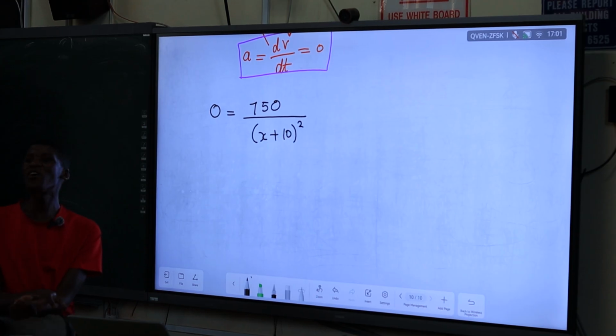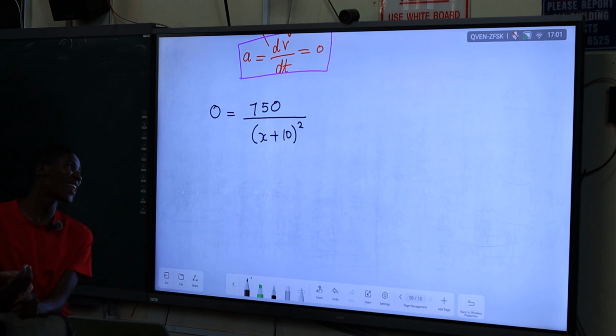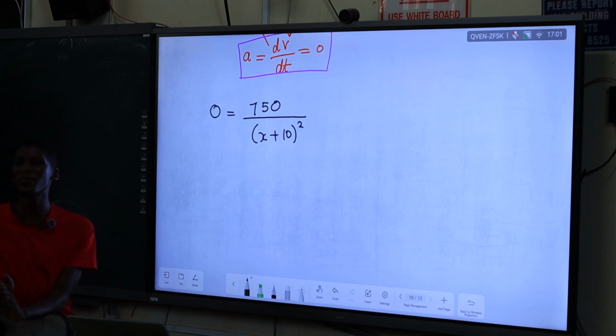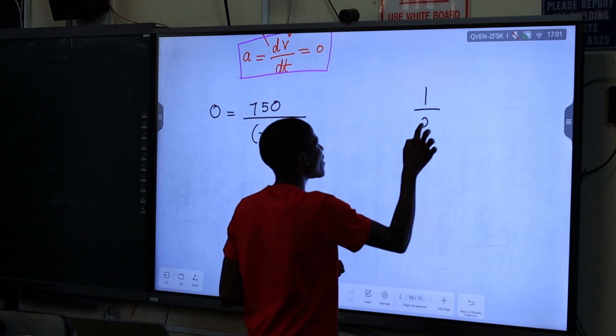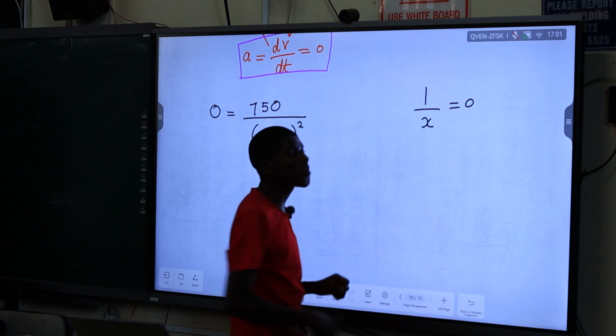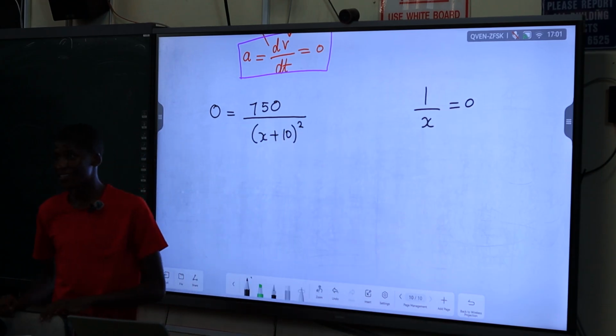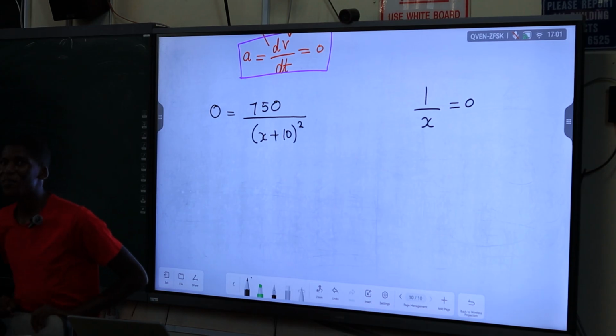What happens if we've got a single term which is a fraction and that term is equal to 0 and the unknown is in the denominator? If I give you something like this, let's make it simple: 1 over x is equal to 0. Solve for x.